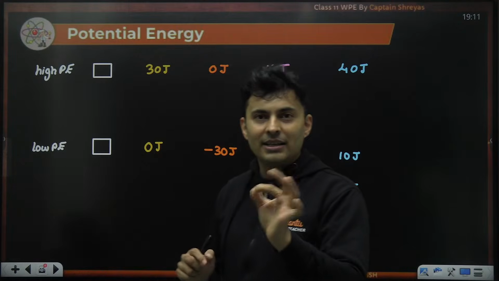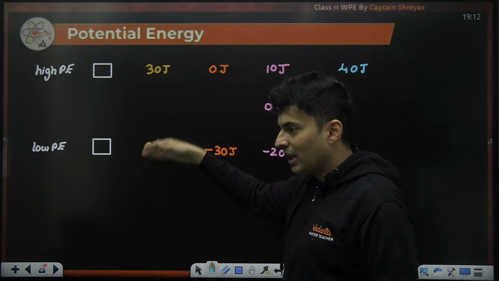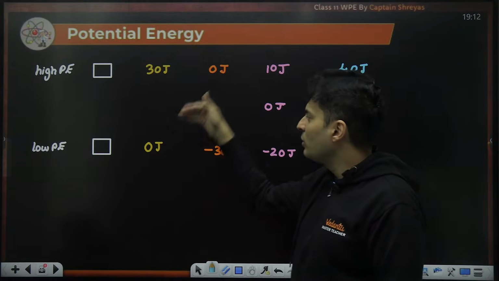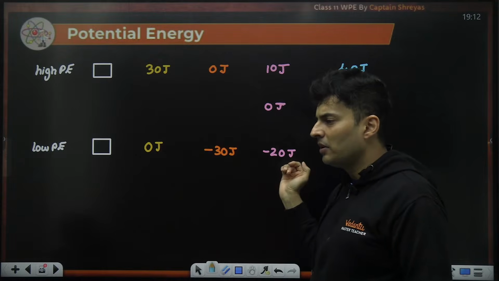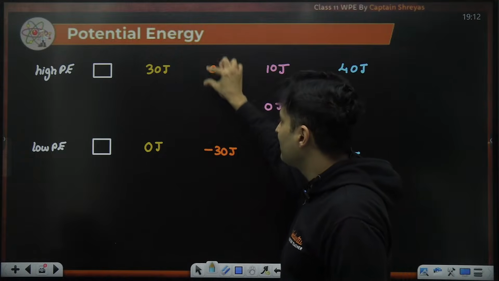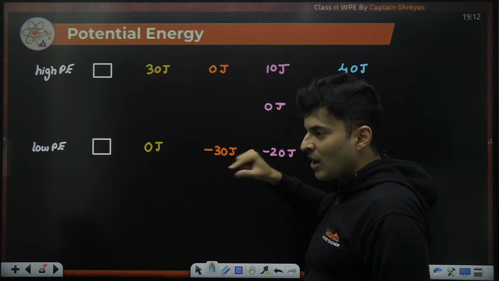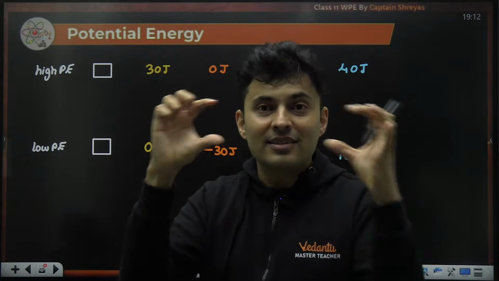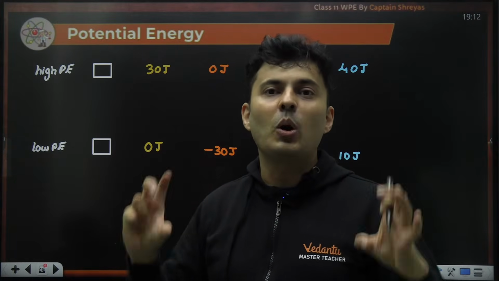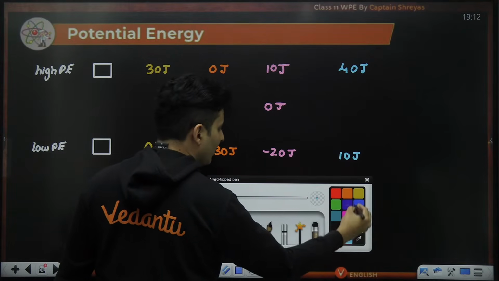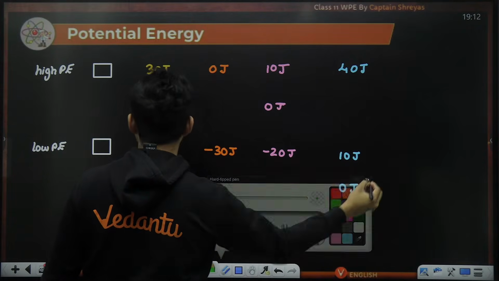So what matters is the relative potential energy, or the difference of the energies, and for absolute values you can take anything to be 0. Accordingly, other energies get adjusted. It's like you can slide that 0 anywhere you want. Accordingly, all the other values will get adjusted relative to that 0, but the differences will always be maintained. Very, very important.